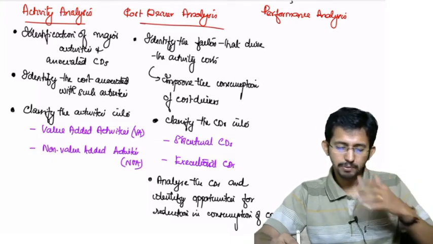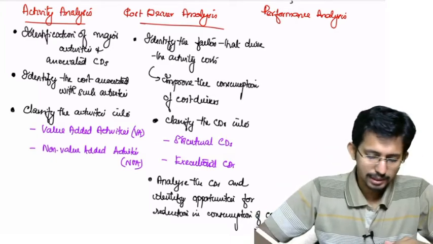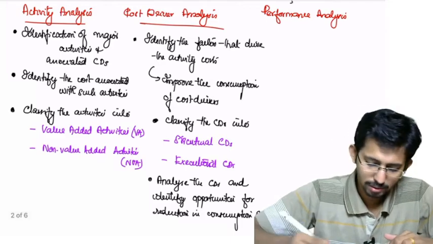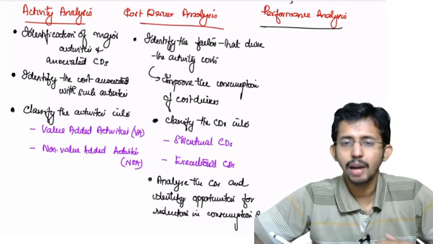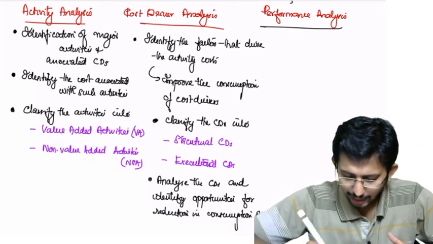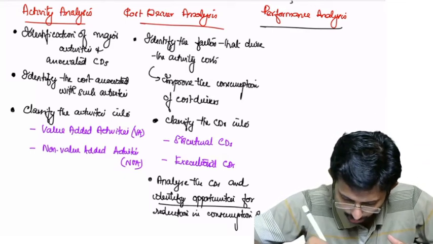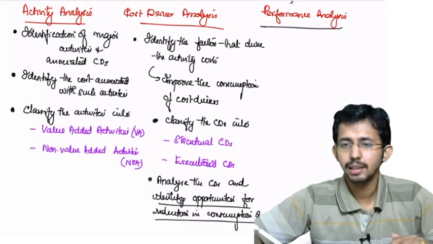Now moving one step, next is performance analysis. So what do you do in performance? Having classified the activities and having identified the cost driver, in the last part we have identified the opportunities for reduction in the consumption of CDs.